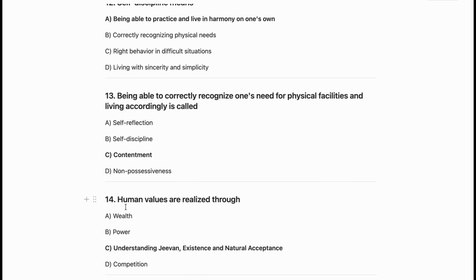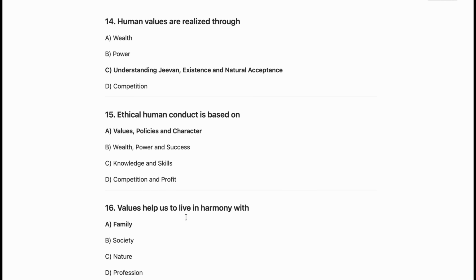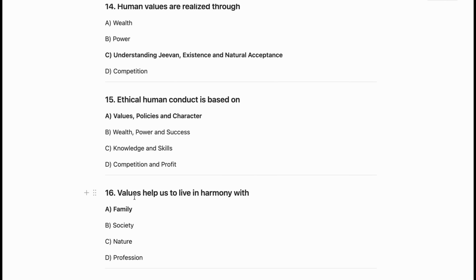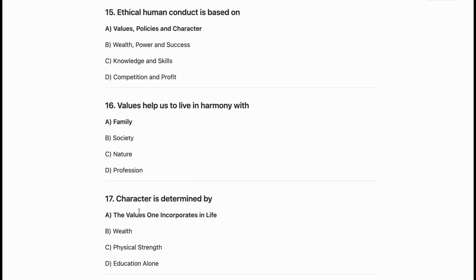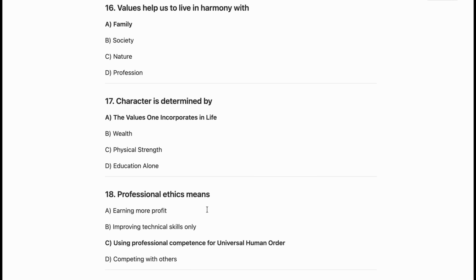Now, the next question is human values are realized through understanding Jivan, existence, and natural acceptance. So, C is the correct one. Now, the next question is ethical human conduct is based on values, policies, and character. Now, the next question is values help us to live in harmony with family. So, A is the correct answer. Now, the next question is character is determined by the values one incorporates in life. So, A is the correct answer.